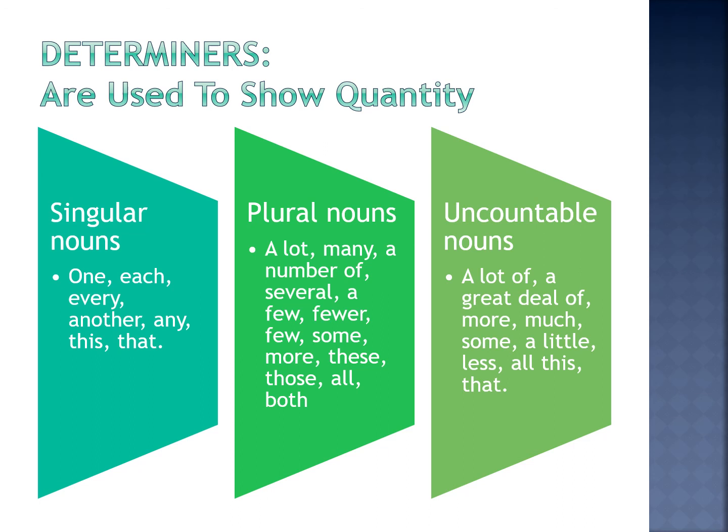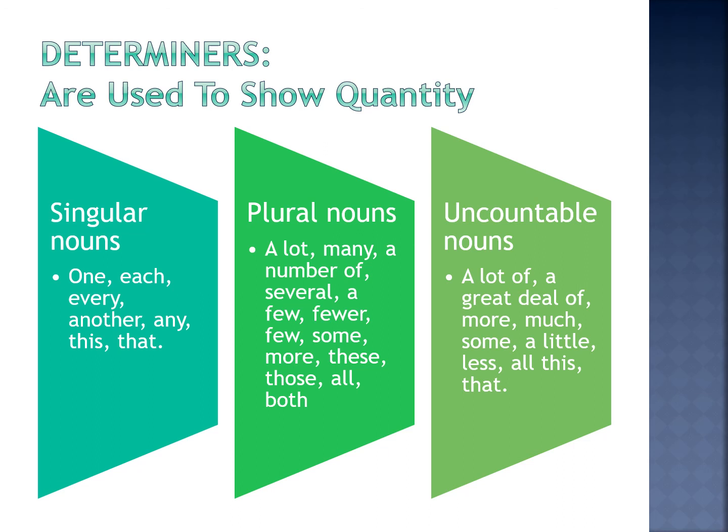All right, plural nouns: a lot, many, a number of, several, a few, fewer, few. A few is a small number. Few is usually insufficient, a small number that is insufficient. Some, more, these, those, all, both. All books, all girls.